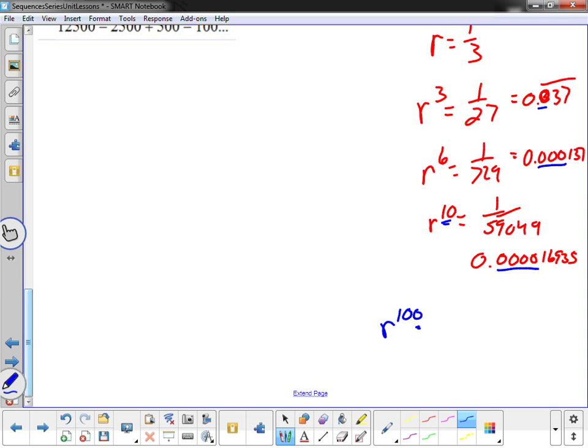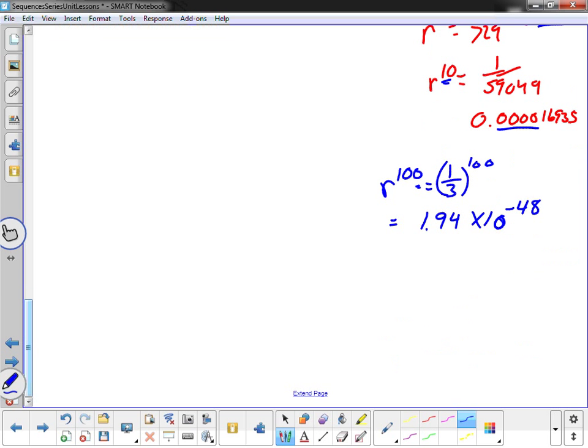And it tells me that if I took 1/3 to the 100th power, I would get 1.94 times 10 to the -48th power, which means I now have 47 zeros behind the decimal point before I get to that 1.